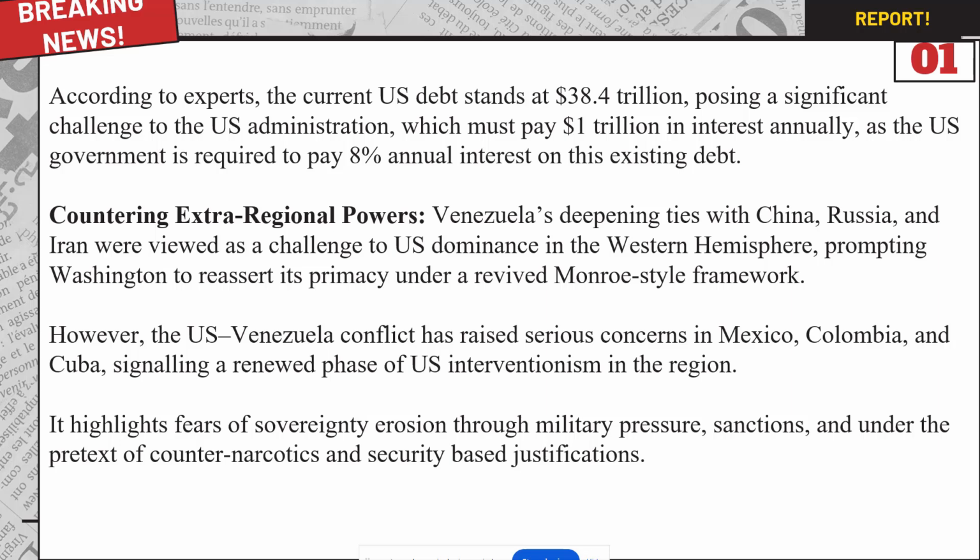And so on. Okay, Greenland also has a lot of natural resources. The whole fight is most of the time for the natural resources. Okay, so now, when we see all of this, it highlights the fear of sovereignty erosion. Sovereignty, that is the independence of that state, erosion through military pressures, sanctions, and under the pretext of counter narratives and everything that is told on the basis of security is being justified by the U.S. government.